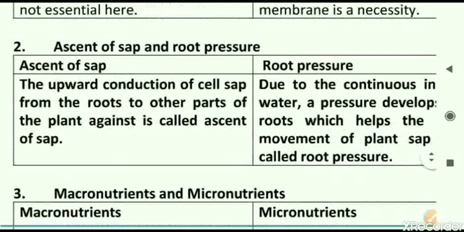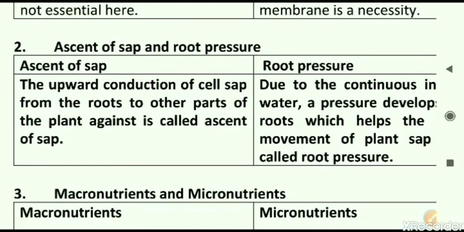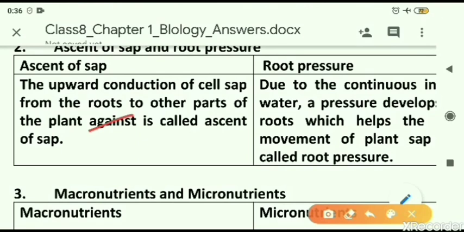Second question now: ascent of sap and root pressure. What is the difference? Ascent of sap is the upward conduction of cell sap from the roots to the other parts of the plant against gravity. You can cut the rest, this much is enough. It is called the ascent of sap.